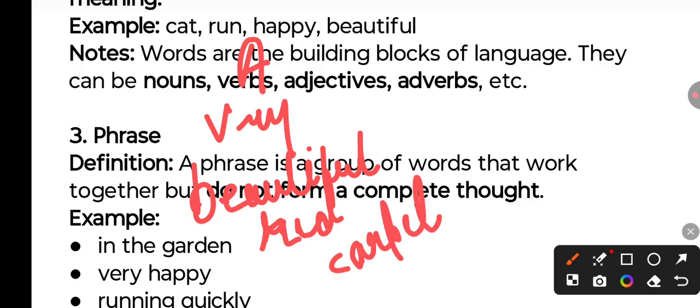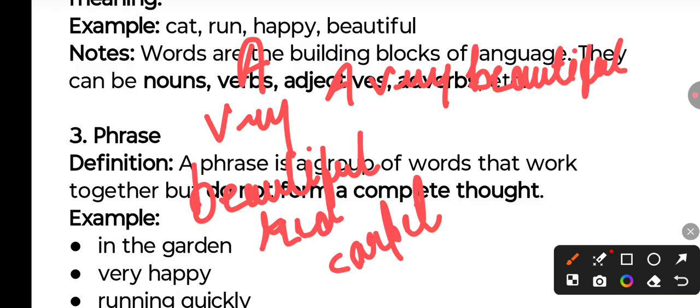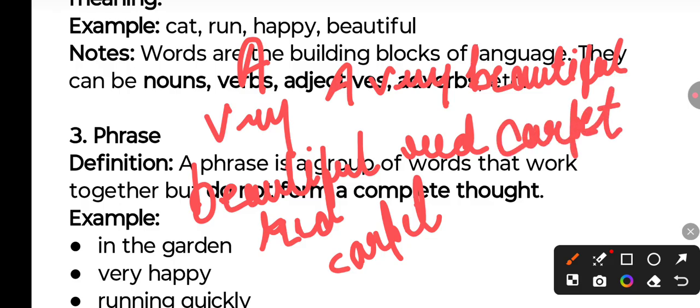So if we combine these words together, what would it be? A very beautiful red carpet. Now, if you combine words like "a very", it does not have a meaning, so it is not a phrase.